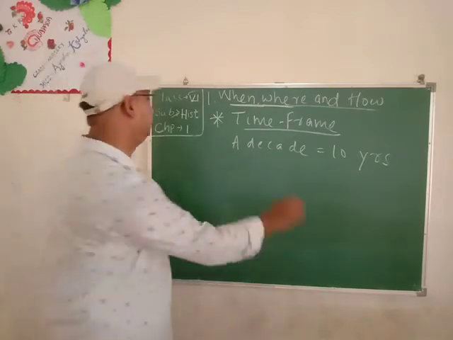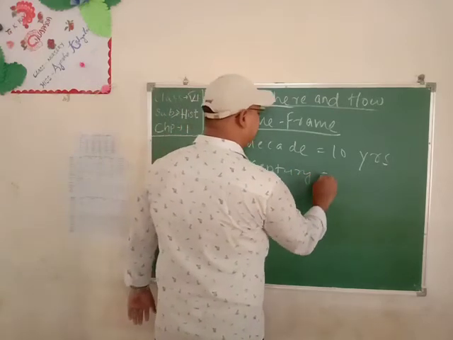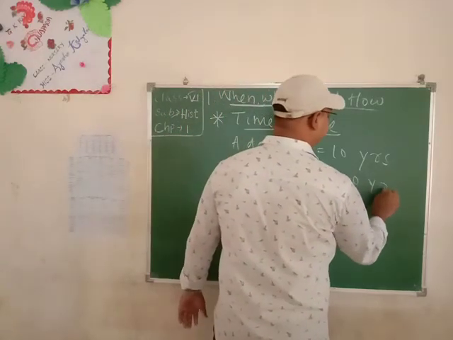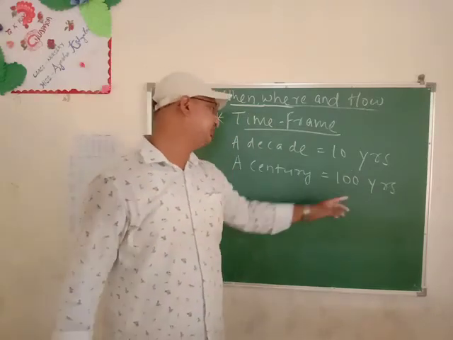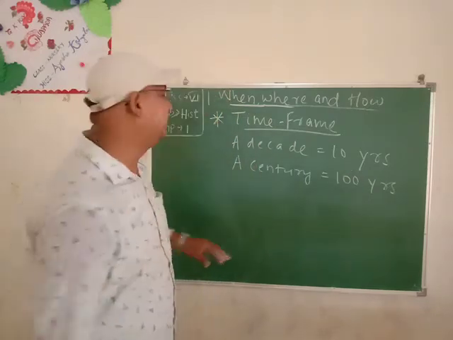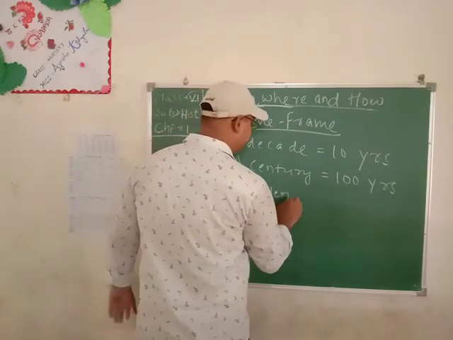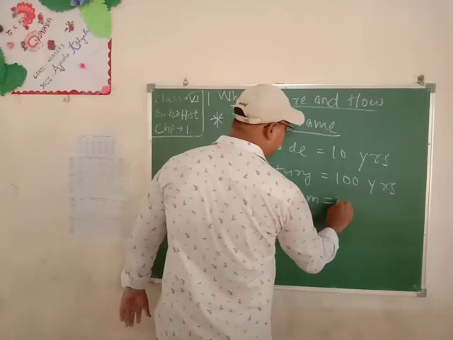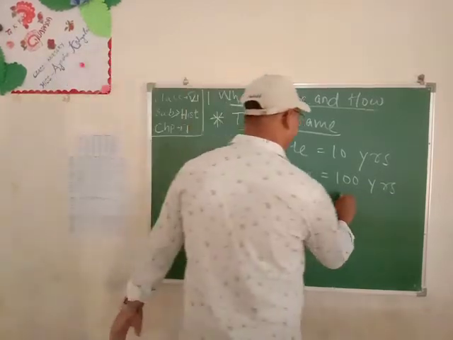The second one is a century, which is equal to 100 years. I have written that in short, students. Then a millennium. That is equal to how much, students? It is 1000 years.